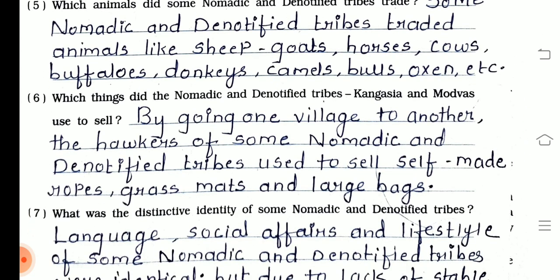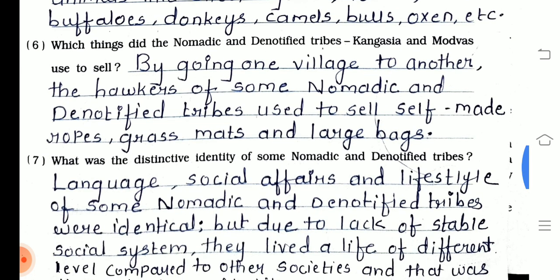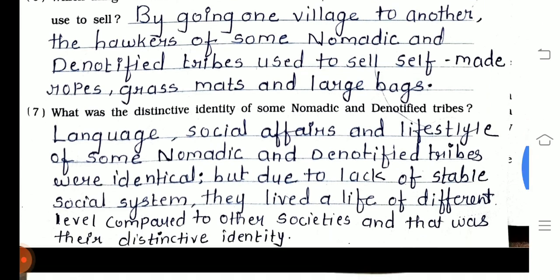Question number 6, which things did the nomadic and denotified tribes Kangasia and Modwas used to sell? By going from one village to another, hawkers of some nomadic and denotified tribes used to sell self-made ropes, grass mats and large bags.